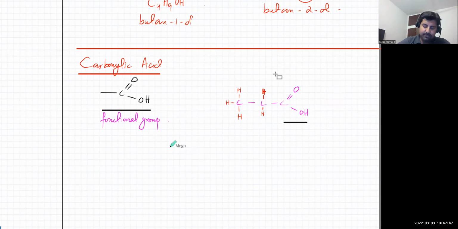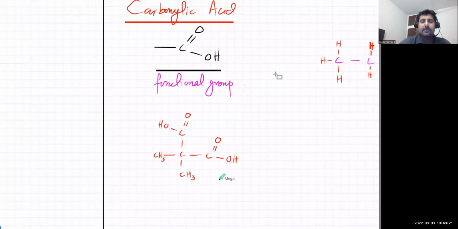So you can have a complicated carboxylic acid like this one. This one has double bond O and OH. And this one also has double bond O. And this carbon atom will have 3 H's, right? So instead of drawing all the 3 H's, I can just write CH3. This one will have 3 H's as well. So that's a carboxylic acid as well.